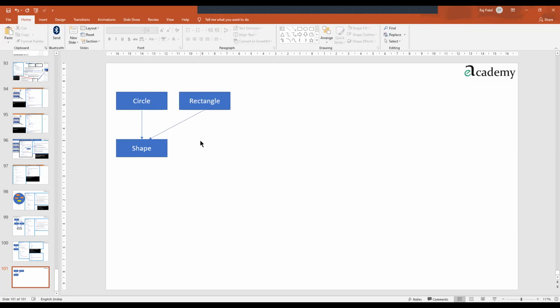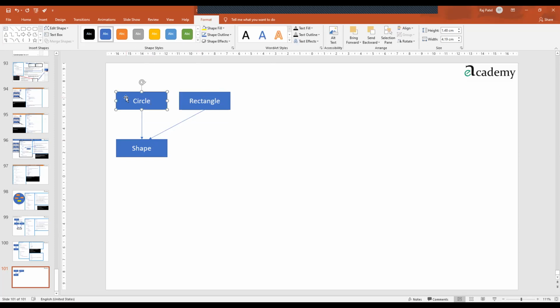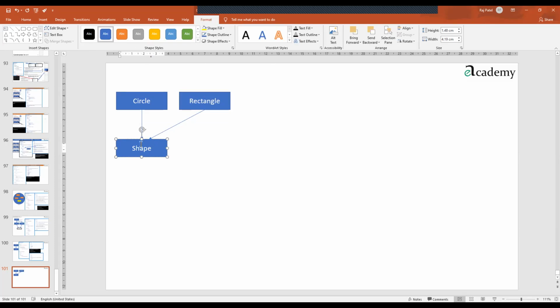I have one class with the extraordinary feature of only circle. This class has the extraordinary feature of only rectangle. So what I did, I created one class which is derived from both of them. Don't we get the properties of both of them? Yes. So if I make an object of only this class, I get access to circle as well as rectangle. And as per the requirement of the user, I can do whatever I want to do.